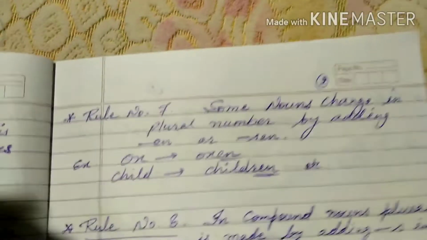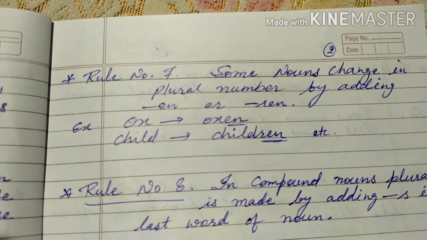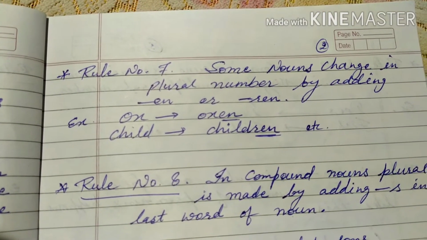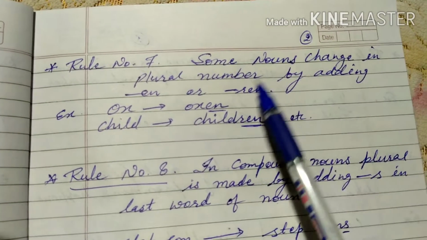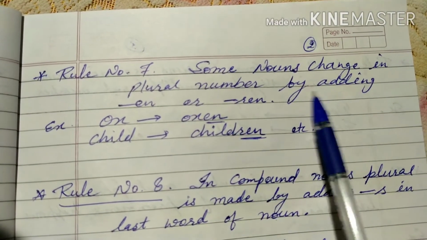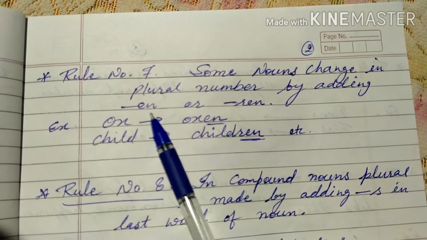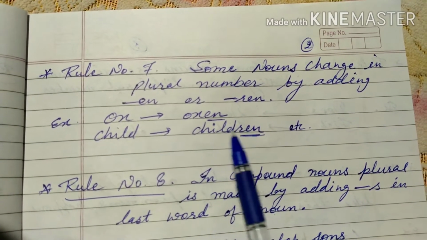Next, rule number 7. Some nouns change to the plural number by adding EN or REN. Ox, oxen. Child, children.